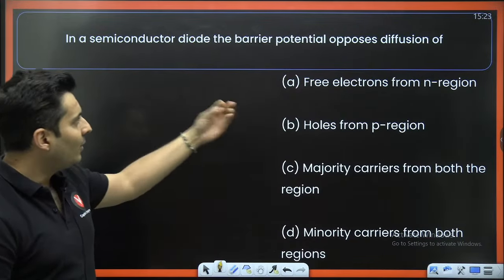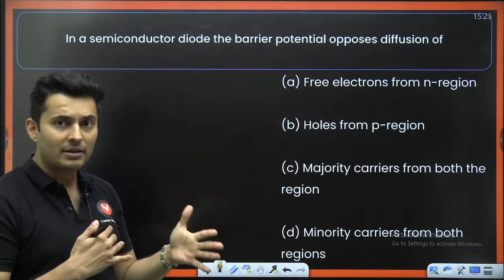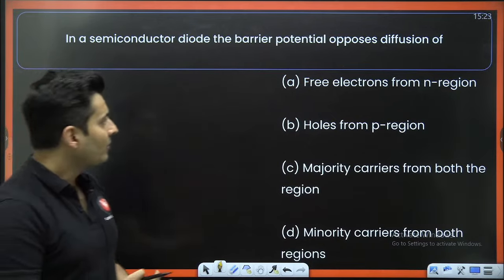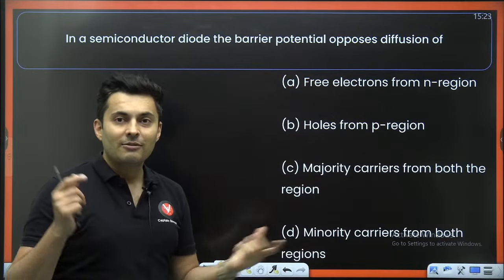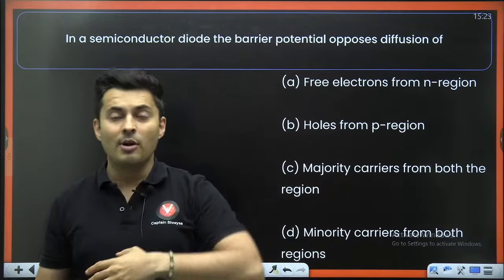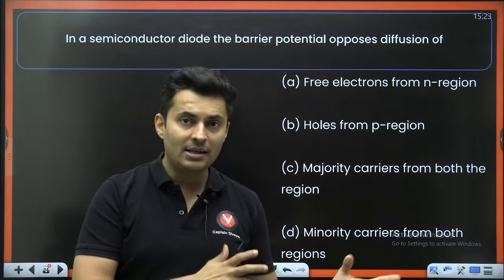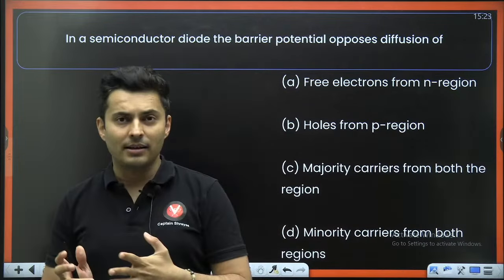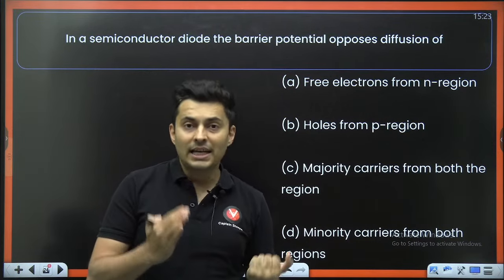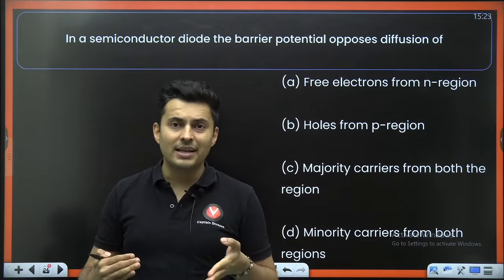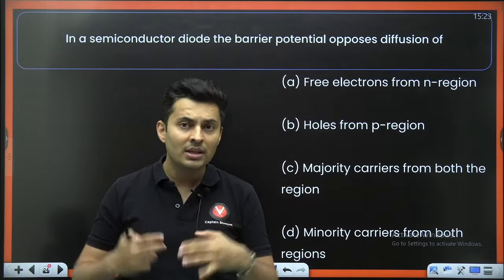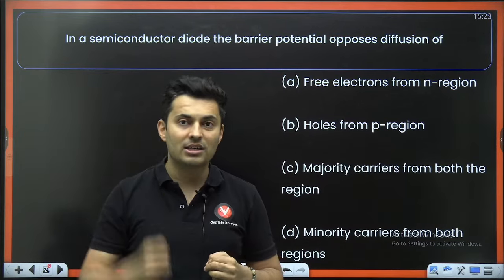In a semiconductor diode, the barrier potential, the voltage barrier which is there, what does it really oppose? The diffusion of what? Think about it. When you have a PN junction, there is diffusion of electrons from N side to P side and holes from P side to N side. That is diffusion. Drift happens for electrons from P side to N side and holes from N side to P side.